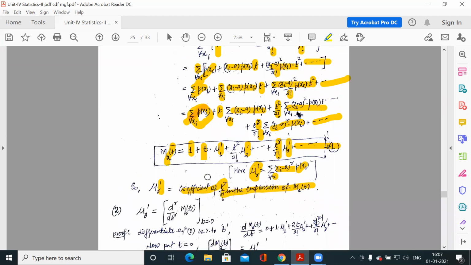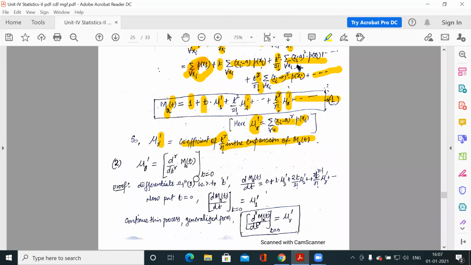Now, like I told you, what is the application, what is the significance of the MGF? I told you, through the moment generating function, we can tell every moment.